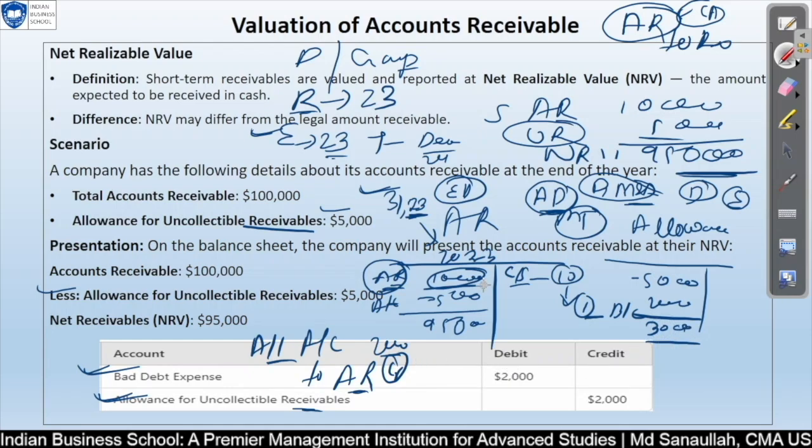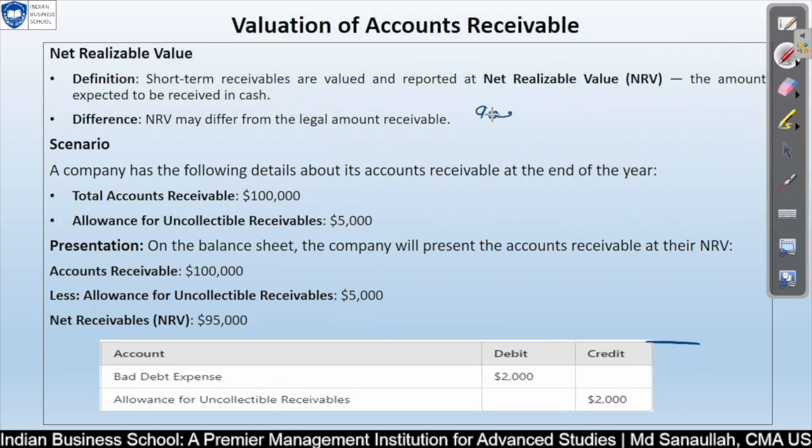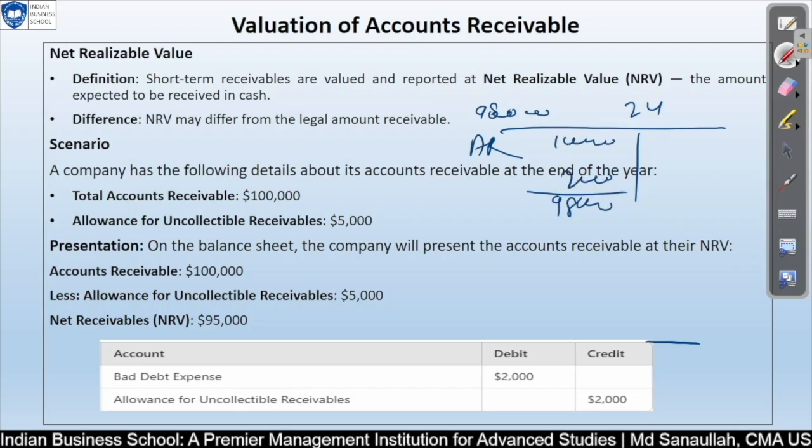If you reduce this here at the end of the period, your AR balance would be how much? 98,000, right? 100,000 minus 2000. For that particular period of 2024, your AR balance is 1 lakh. Then you have reduced, then you have 98,000. This is your value. And from the allowance perspective, you are having 5,000. You have reduced 2000, you have 3000.